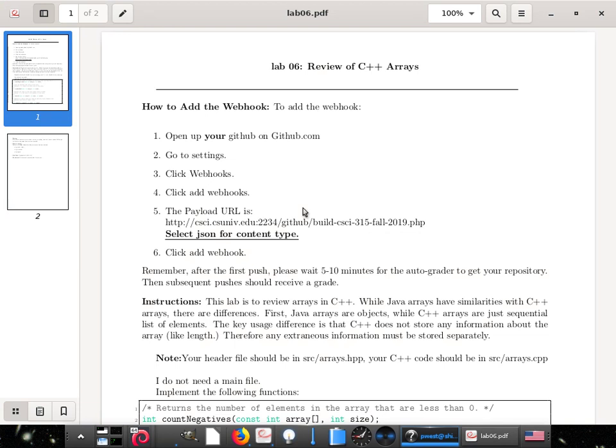So in order to add the webhook, this should be similar to OOP. Y'all did the autograder in OOP with Professor Henderson, right? Maybe? Yes? Didn't like it. You didn't like it? I did not. What was wrong with it? You didn't, or you just don't like being told you're wrong? No, well, yeah, that too. But a certain little thing caused me to lose like 3 hours of work, and that was lovely.